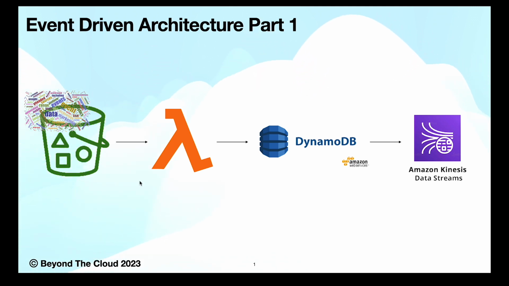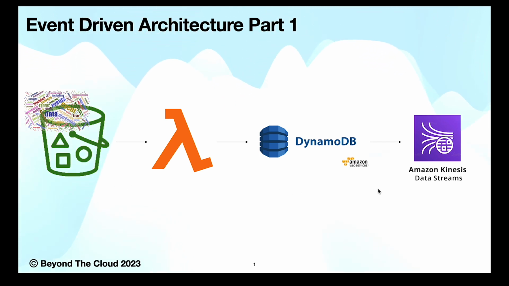Sometimes it needs some filtration. So in a nutshell, an S3 event triggered a Lambda function, which triggered a DynamoDB insert, which in turn triggered a Kinesis data stream. This is our purpose of discussion. We will set up everything from scratch and see everything in action.